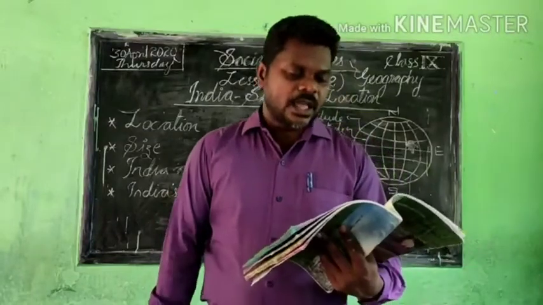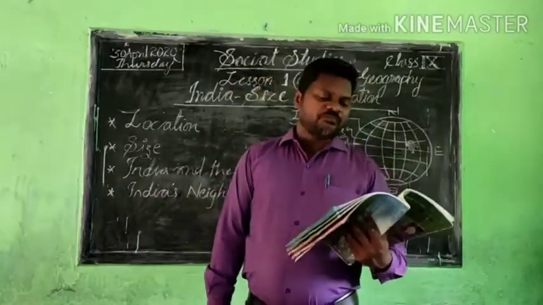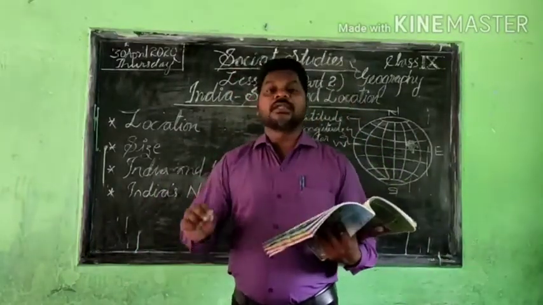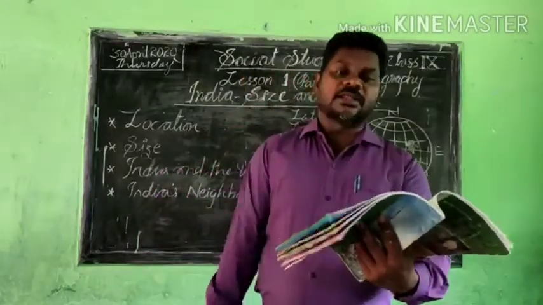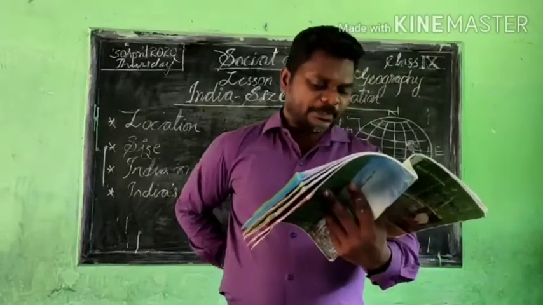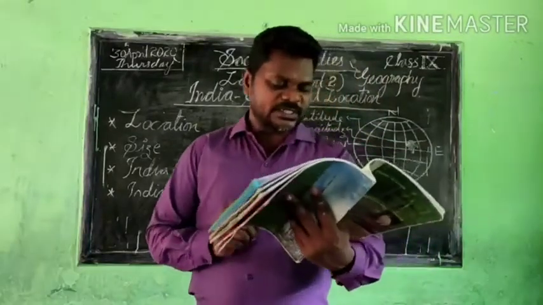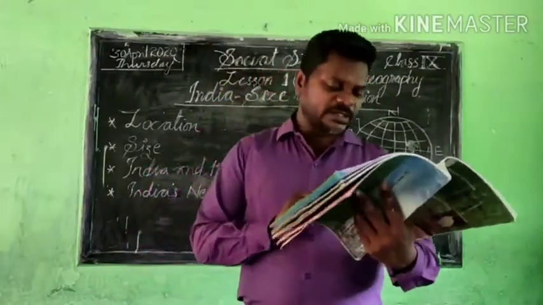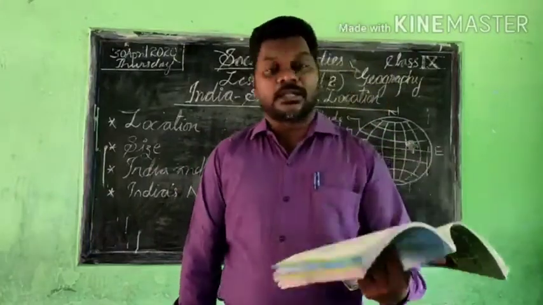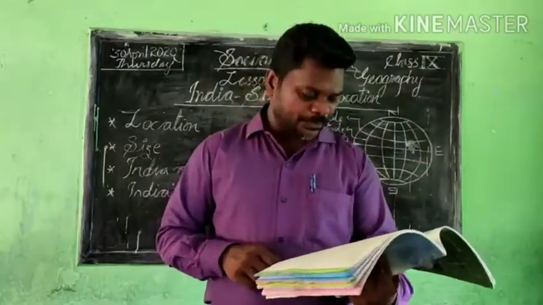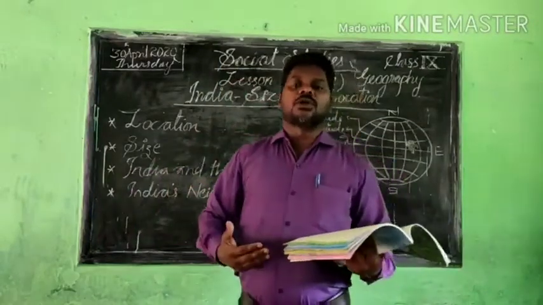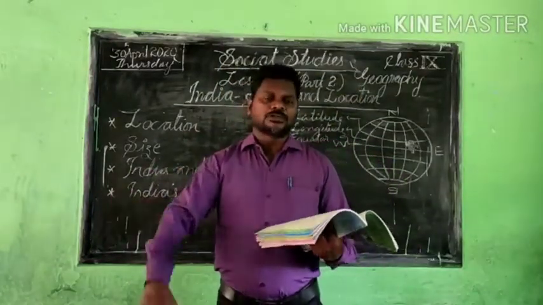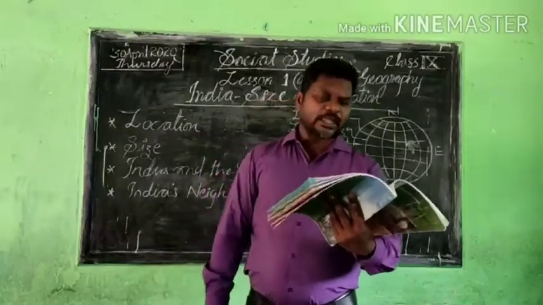That's very clear. And you know that we have states and union territories. As mentioned in the textbook, India has 29 states and 7 union territories. And you know that when we step into 2020, we can understand that it was reduced.